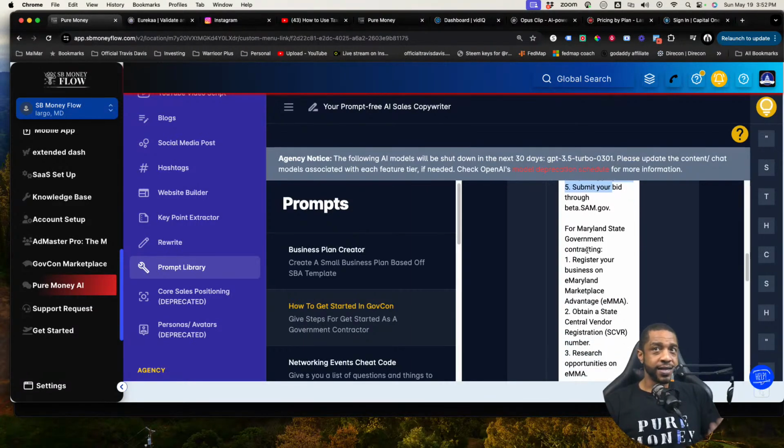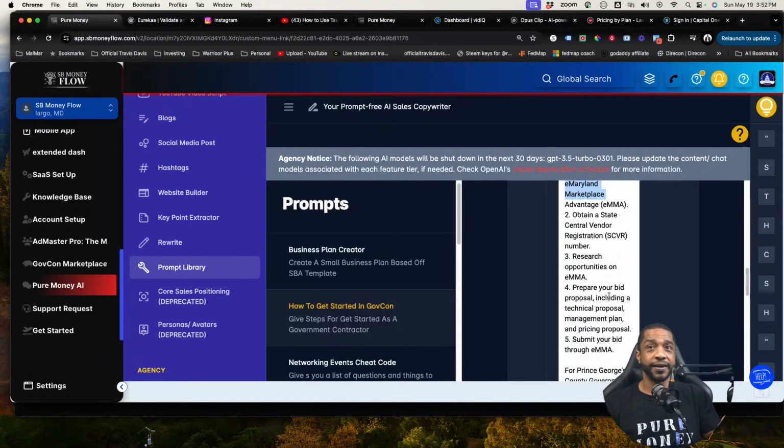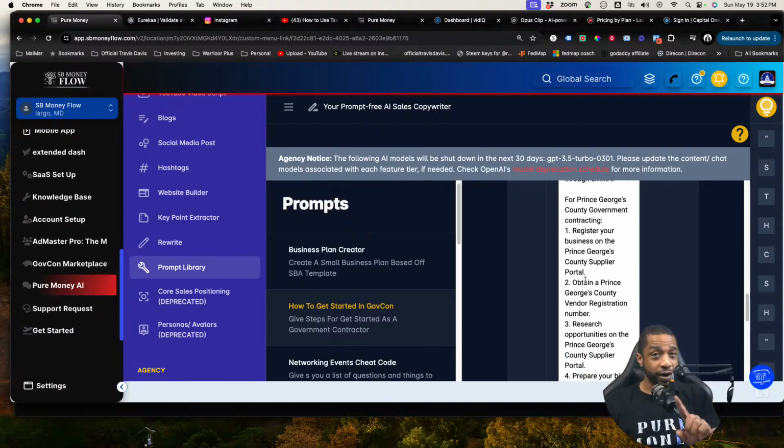All right. Same thing with, well, I'm in Maryland. Your state will tell you exactly where you need to register for your state government contracting. And same thing with your local county. It'll tell you where you need to register for your county. You must register your business in each one of these. If you don't have an EIN number right now, we need to pause everything and go get an EIN number. That's one of the most important things. So I'm assuming that you already have that.